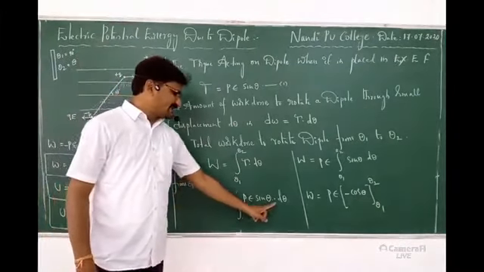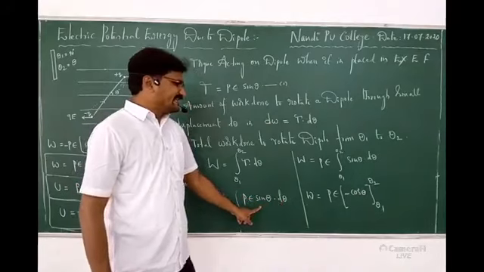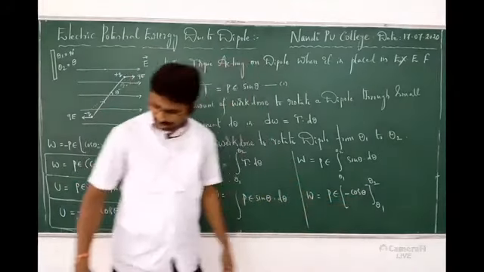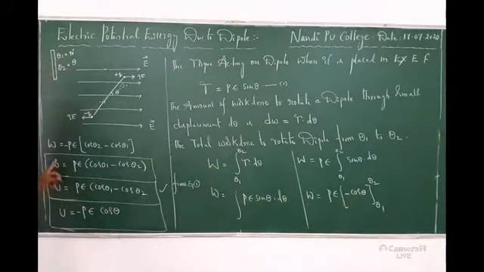W is equal to the integral of P sin theta d theta. The integration of sin theta is minus cos theta. By substituting these values, W is equal to P cos theta 1 minus cos theta 2. So now U is equal to P cos theta 1 minus cos theta 2. This is the final expression which we require, the simplified expression for potential energy of a dipole.